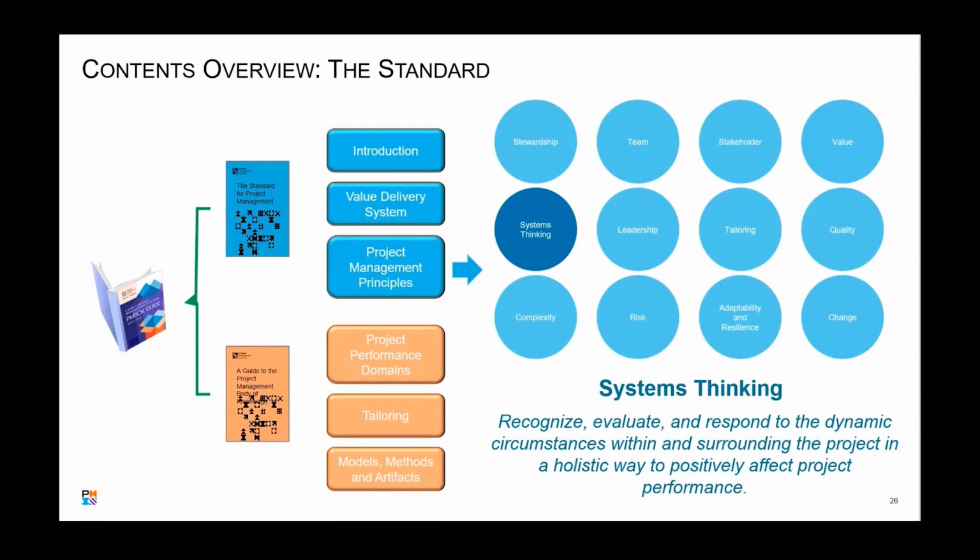So there are 12 of these principles. Each one is explained in the standard, very readable. I would definitely recommend that you go take a look at these. They're not telling you how to do it. They're telling you what it is that we need to be striving to do.